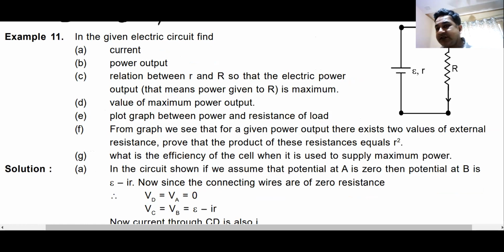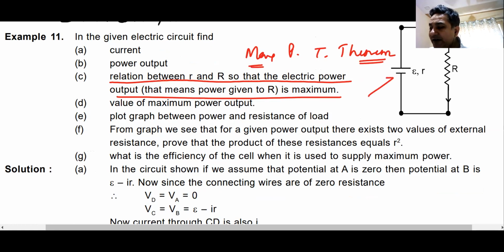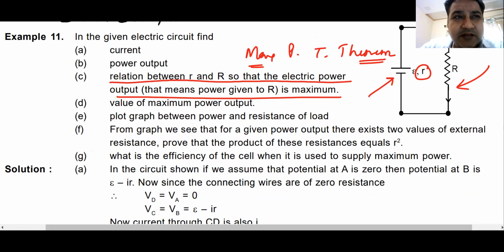Okay, now there is something known as the maximum power transfer theorem. What is this maximum power transfer theorem? In short, you have a battery whose internal resistance is given as r, and then you have some other things, supplies. All those are known as loads. I told you, any electrical device is a load. Any electrical device is a combination of resistance, capacitance, or inductance. In this case, it is resistance. Every electrical device is a load.